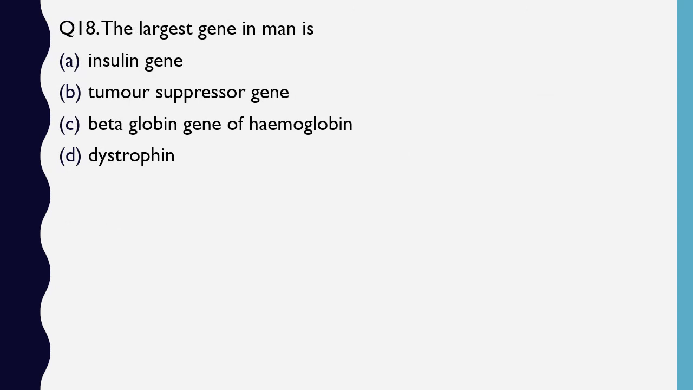Question number 18. The largest gene in man is insulin, tumor suppressor gene, beta globin gene of hemoglobin, or dystrophin. Largest gene in man is. Correct answer is option D, dystrophin.